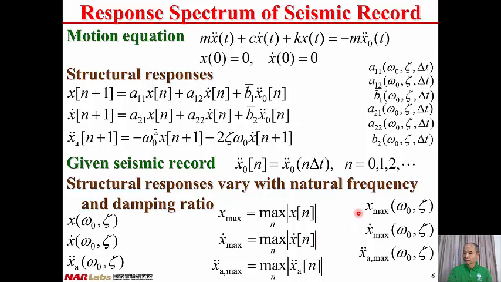Therefore, x maximum, x dot maximum, and x double dot a maximum are all functions of omega 0 and zeta. Therefore, the peak structural responses, including the peak relative displacement, peak relative velocity, and peak absolute acceleration, are functions of omega 0 and zeta, given the seismic record, the ground acceleration.